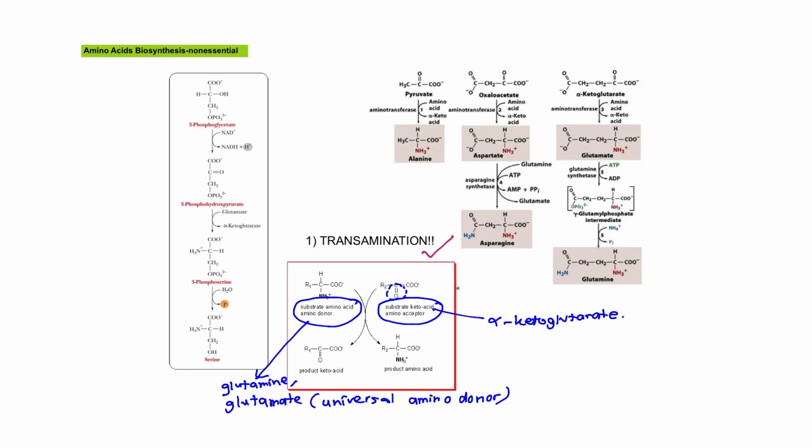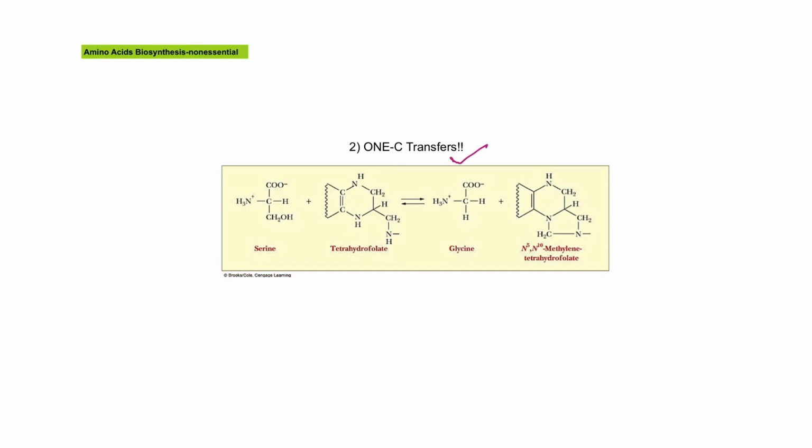Okay, so transamination is basically a transfer of amino group from the amino donor to a keto acid to form a new amino acid, a new product, catalyzed by transaminase or aminotransferase. The second most common amino acid biosynthesis is 1-carbon transfer.